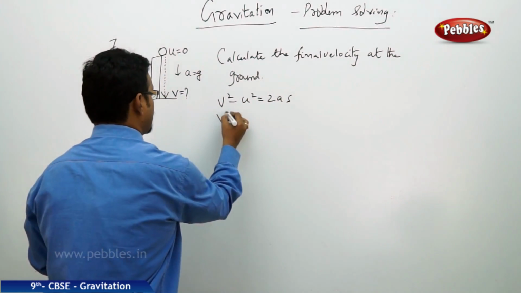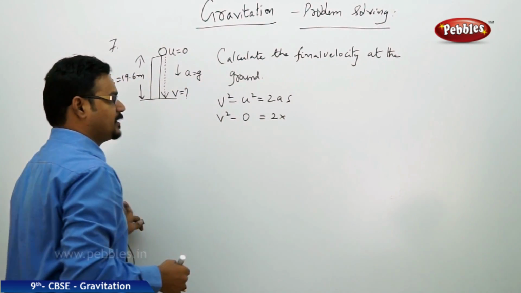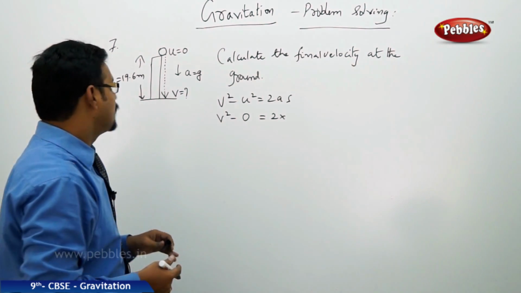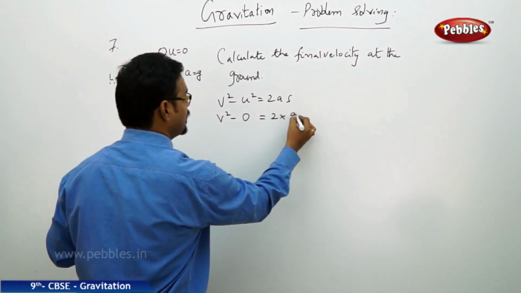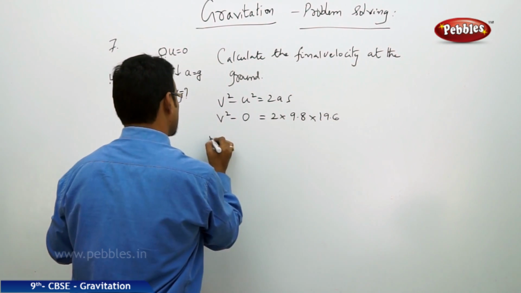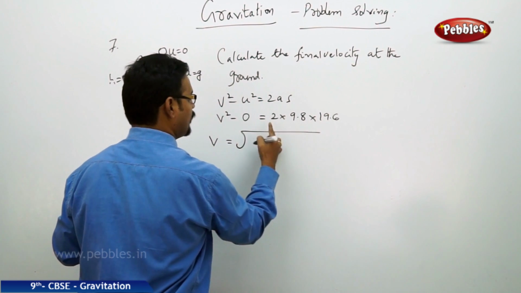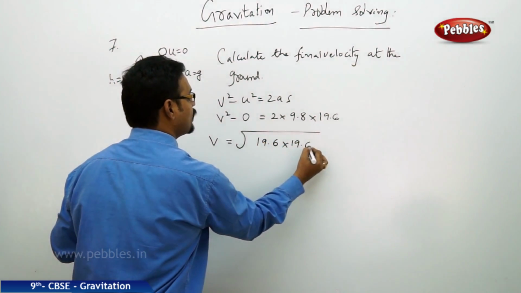So v square minus u square is 0, equal to 2 into g. You can take 10 meters per second square, but 19.6 is a multiple of 9.8, so we are considering 9.8, and height is 19.6. So v equals square root of 2 into 9.8, which is 19.6, into 19.6.